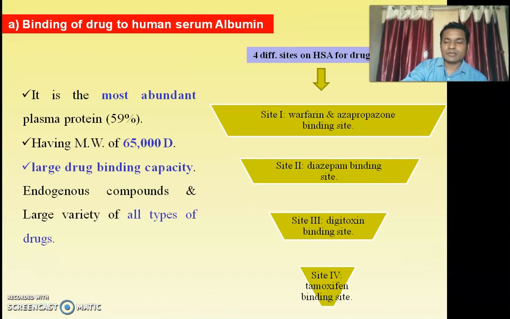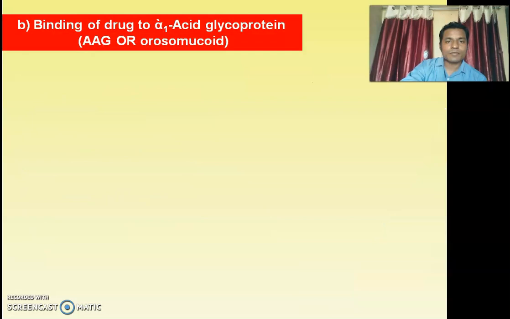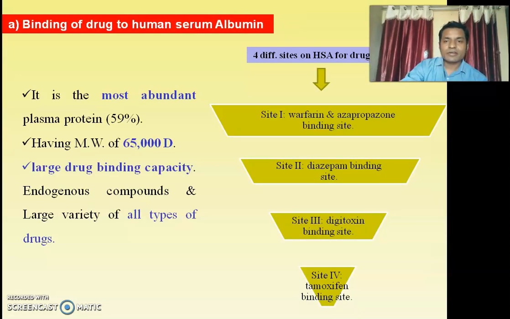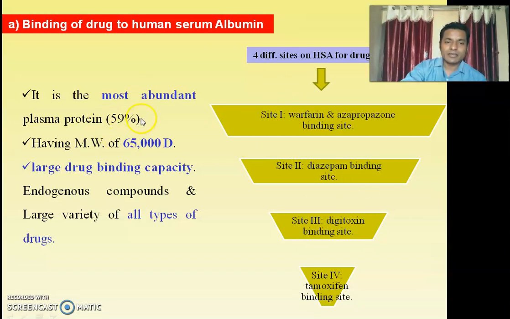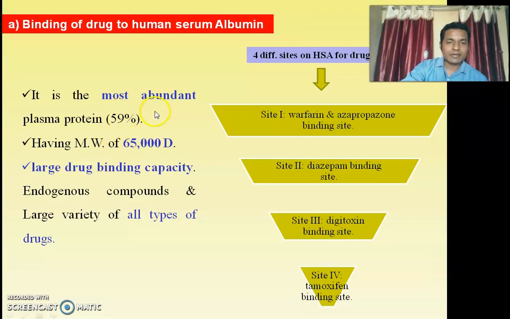Now second, the binding of drug to human serum albumin. What is human serum albumin? It is the most abundant plasma protein available in the human body. The concentration of albumin is about 59%, so it is abundant in concentration, and it has a molecular weight of about 65,000 daltons. Human serum albumin has a large drug binding capacity, as its concentration is high.